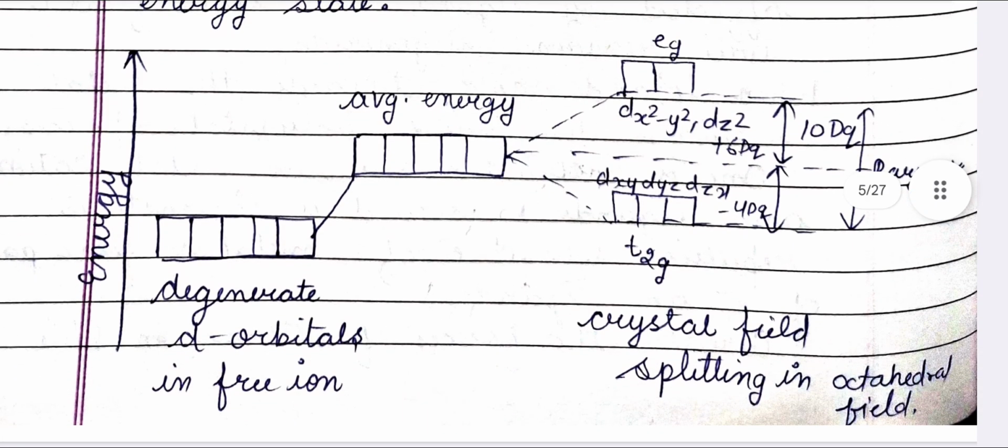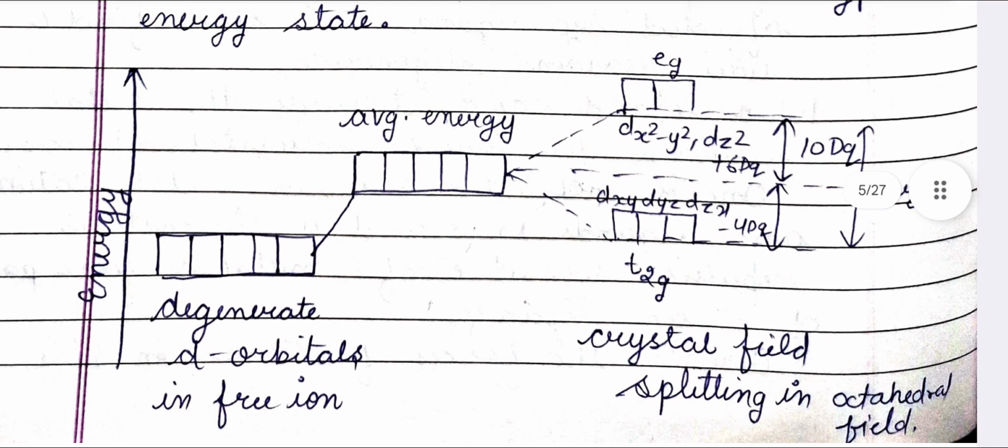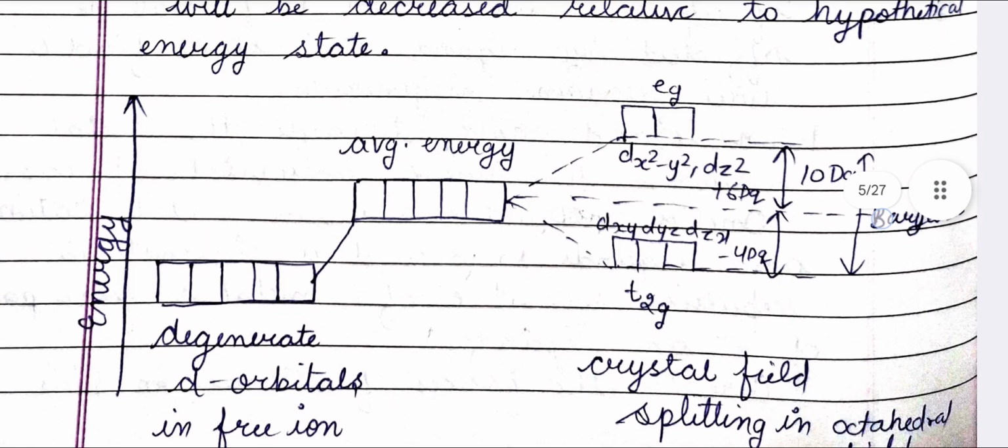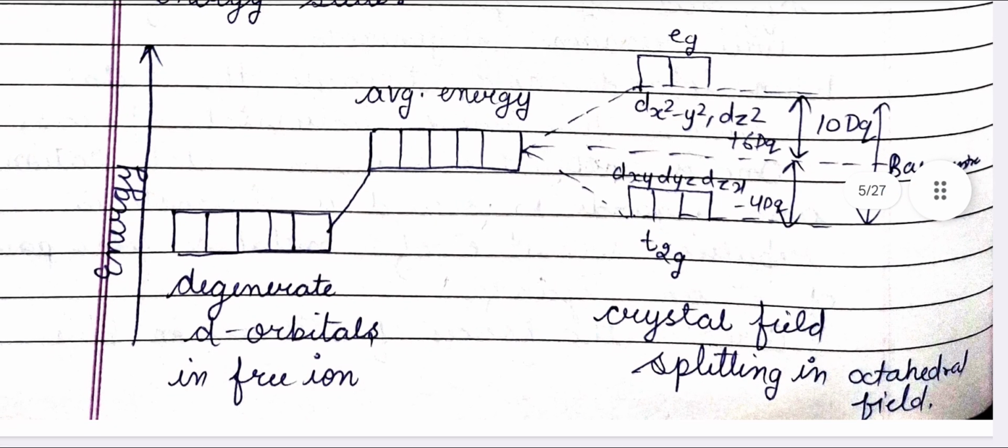This diagram shows the octahedral crystal field splitting. Firstly, there are 5 degenerate d orbitals in free state. When ligand approaches the metal, their energy increases, and this is their average energy. And when they interact with metal, they split into two sets, Eg and T2g, where T2g is lower in energy and Eg is higher in energy.